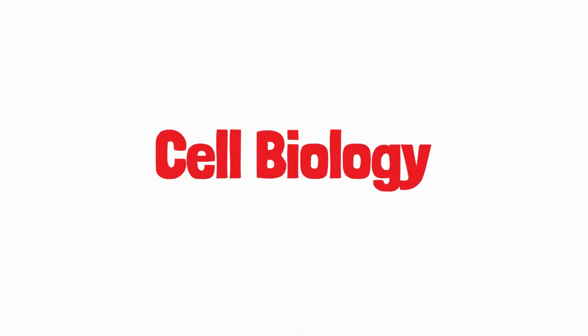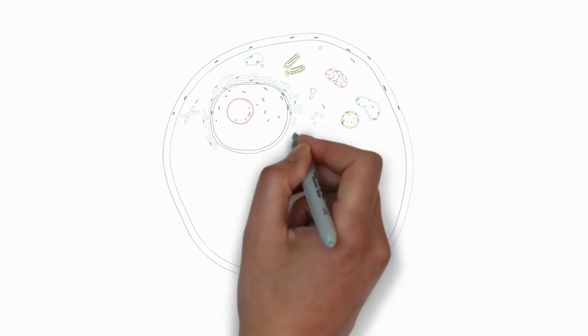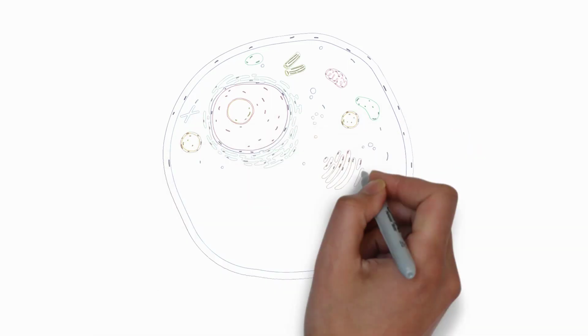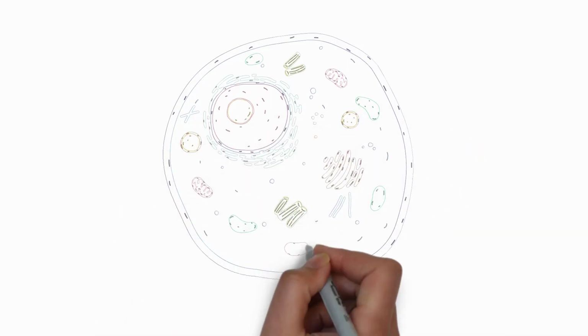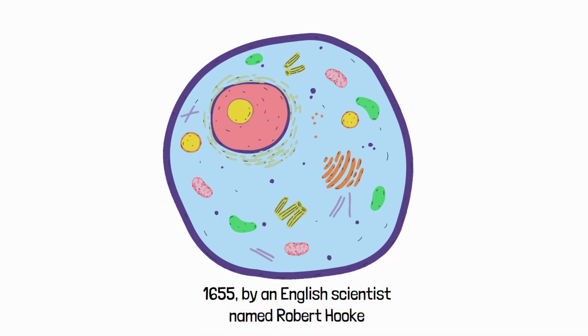Cell biology. A cell is a cytoplasmic mass that is outwardly attached by a cell membrane. Cells are the smallest structural units of living matter and make up all living things. The cell was found for the first time in 1655 by an English scientist named Robert Hooke. This was such a significant discovery that it forever altered basic biology theory and research.